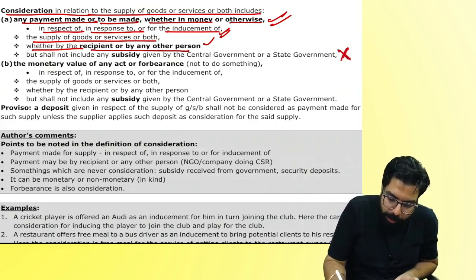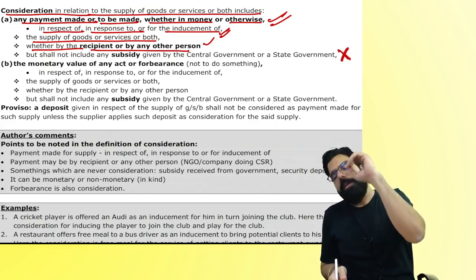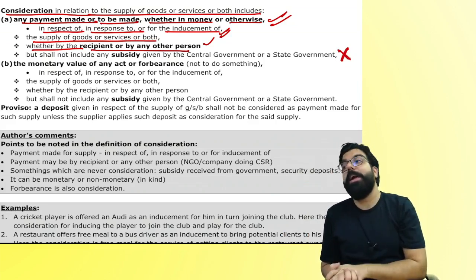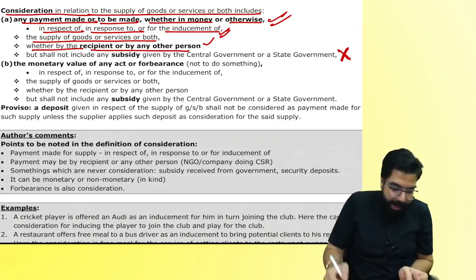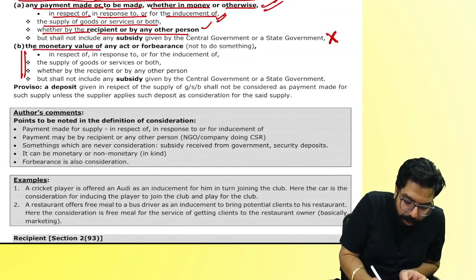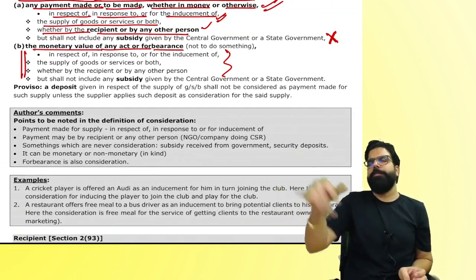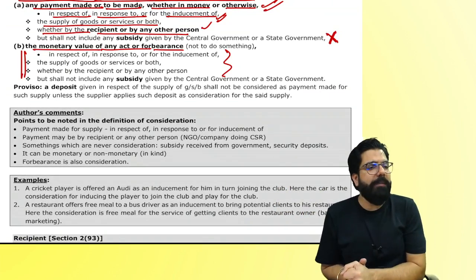This line I will not talk about. Government subsidy I will not talk about now. Government subsidy will come later. Don't worry about it. When the right time comes, I will talk about it. And the monetary value of any act or forbearance, and the rest everything is the same. The monetary value of an act.